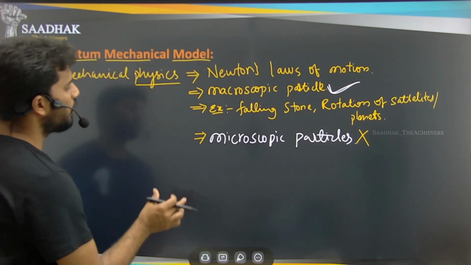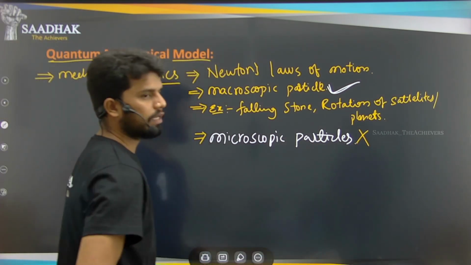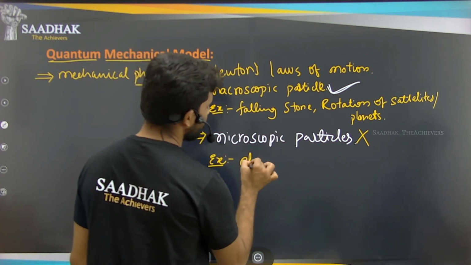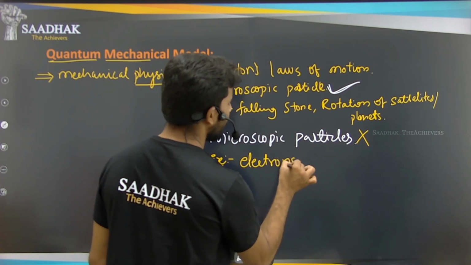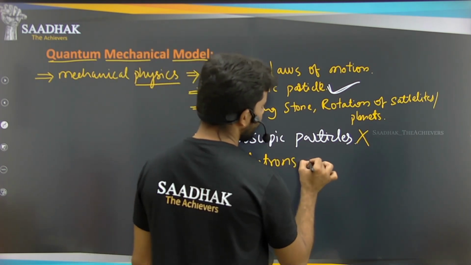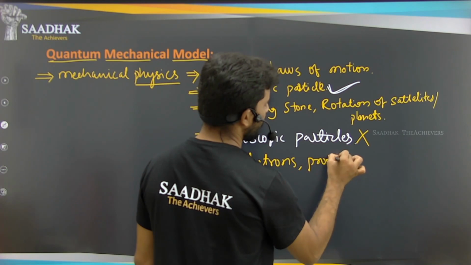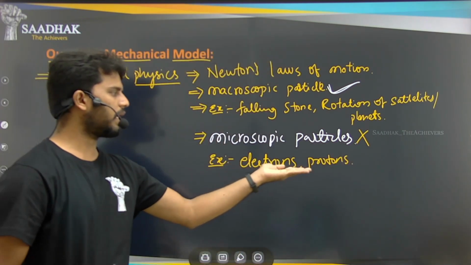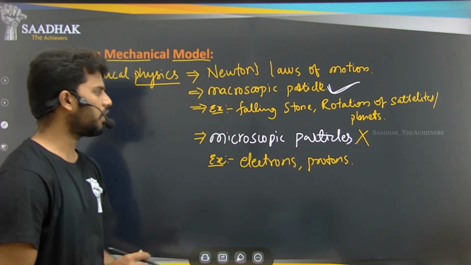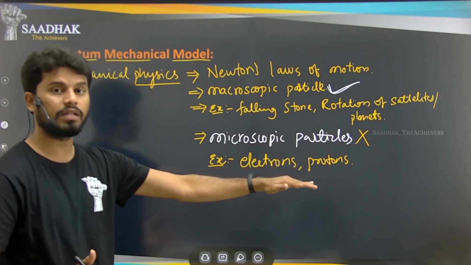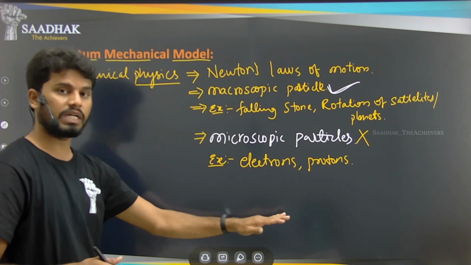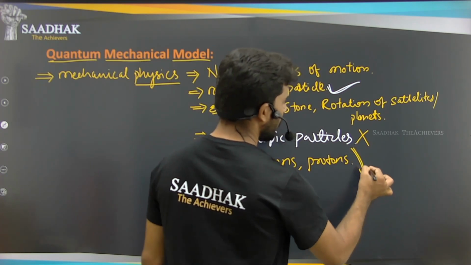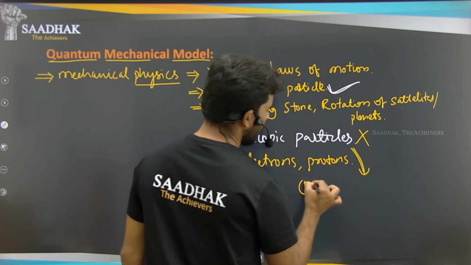So here we know what these microscopic particles are. For example, if I list out the microscopic particles, those are the electrons that we have discussed, or simply the subatomic particles. How these electrons and protons behave, or the properties of these subatomic particles, could not be explained by this physics. Why? Because we have seen the reasons behind this: the uncertainty principle and the dual nature. So why were these not able to explain? The first reason is the dual nature.